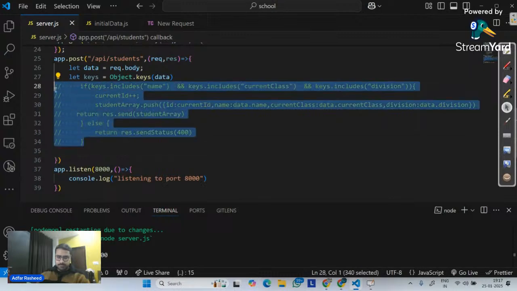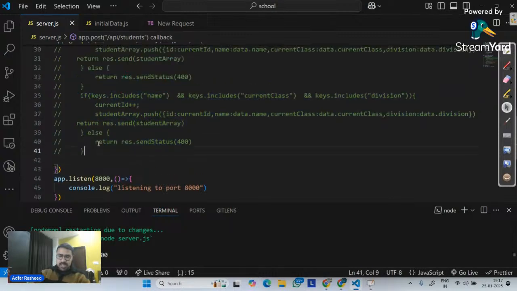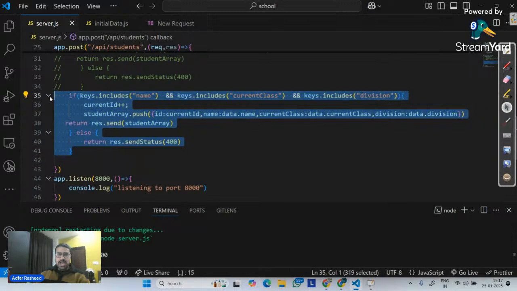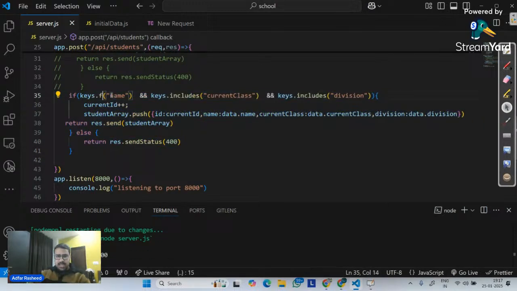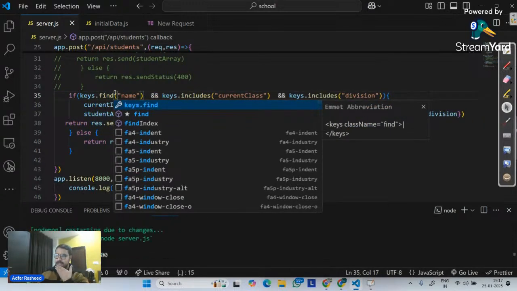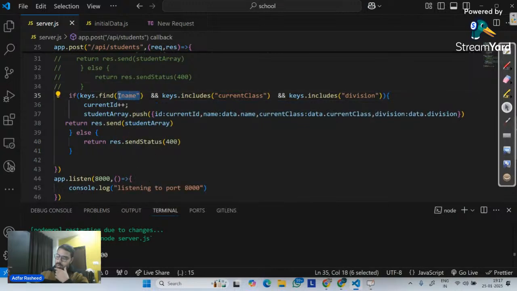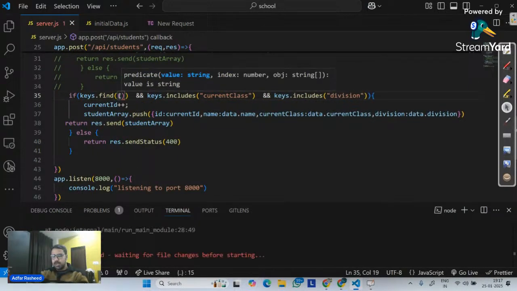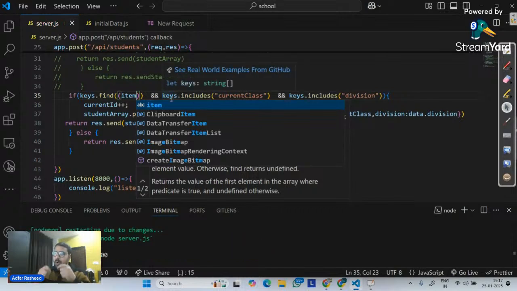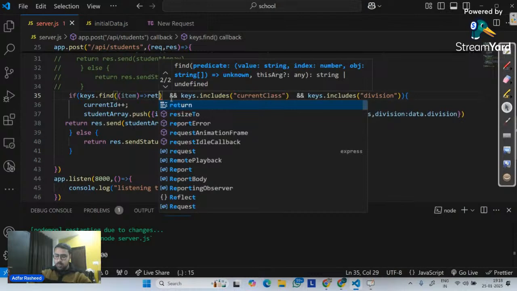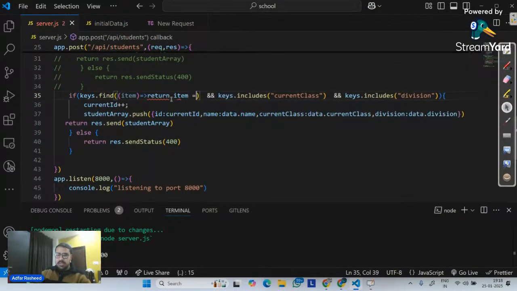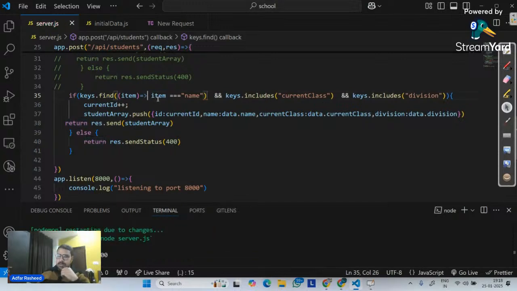So let me copy this, Control C, and let me implement the same logic here. And in this particular logic, I will use another method called find. In the same array, implement a find. But with this find, I will pass a callback as an argument, while it will simply loop on the array, and individually it will take item, and I will simply tell it return. What's it going to return? Check if the item is equals to name, like this. Although I don't need to return now. So simply return item is equals to name. And now in this similar way, I will implement keys.find everywhere.